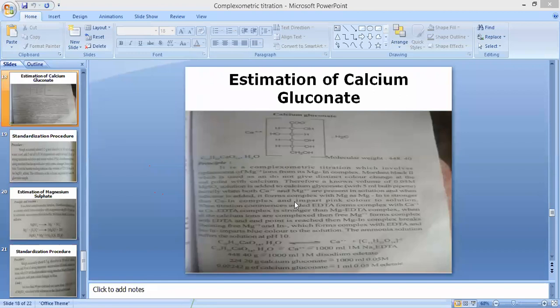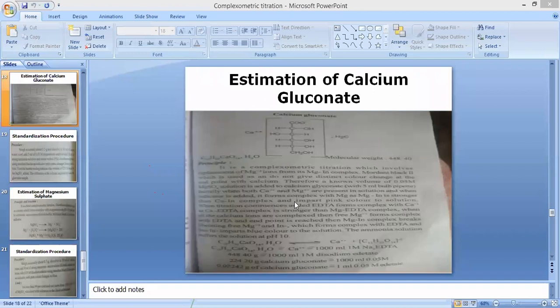We are going to maintain the pH at 10 by adding ammonia buffer in order to maintain the stability of complex which will be formed between the metal ion and standard complexing agent. So these are the contents in conical flask. On principle मध्ये कुठला type of titration आहे, replacement आहे. Replacement का बर, initially there is formation of complex between the extra reagent, that is Mg and indicator. Calcium is not able to form direct complex with the indicator. So firstly there is formation of complex between Mg and indicator.